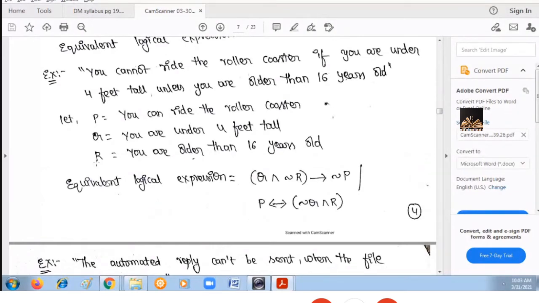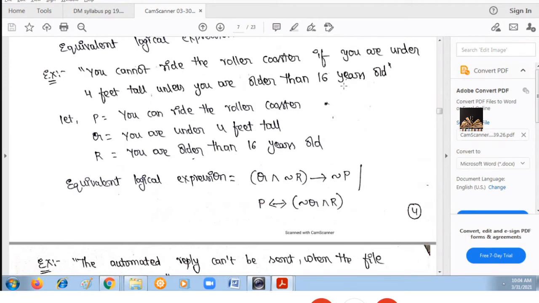If these two conditions are satisfied, then only you cannot ride the roller coaster.